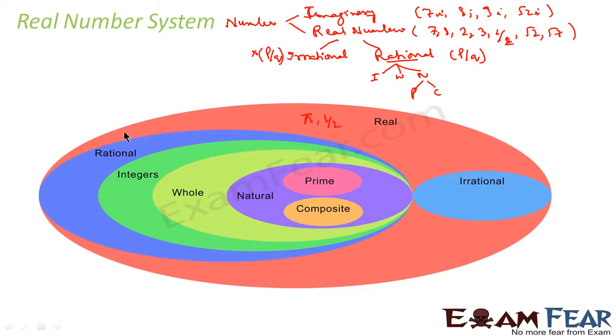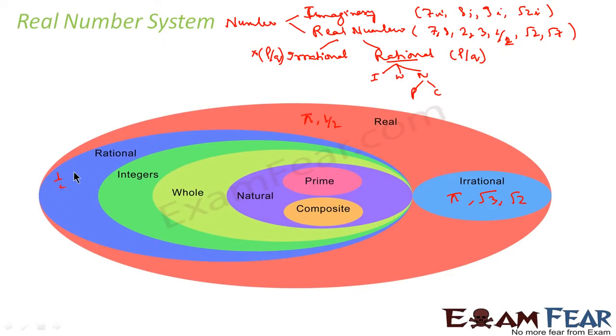If you see in the real number bucket, we have rational numbers also and irrational numbers also. Irrational number examples are pi, root 3, root 2. These are all irrational numbers because they can't be represented in p by q form. Similarly, rational numbers are those numbers which can be represented in p by q form where q is not equal to 0.